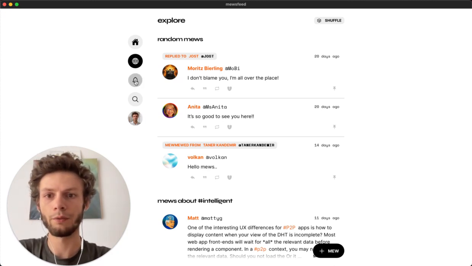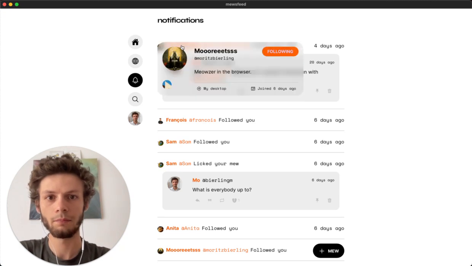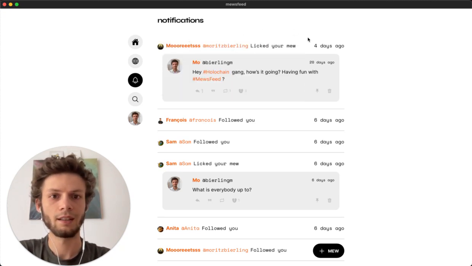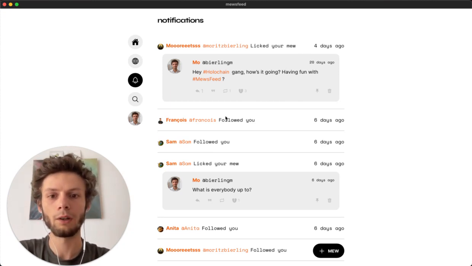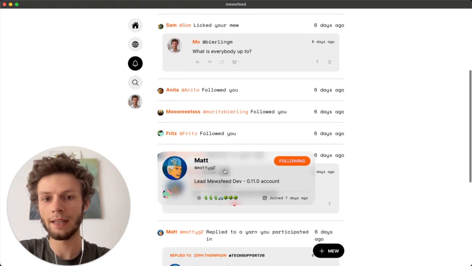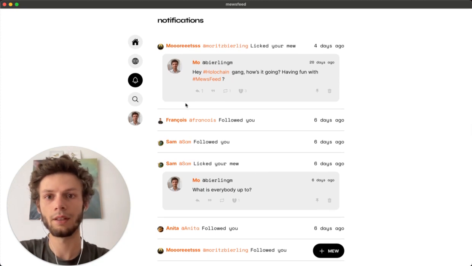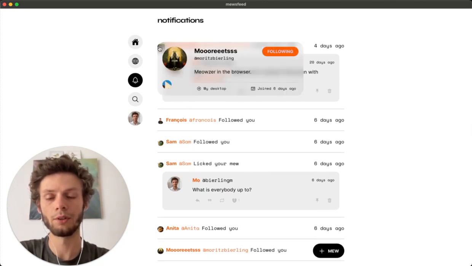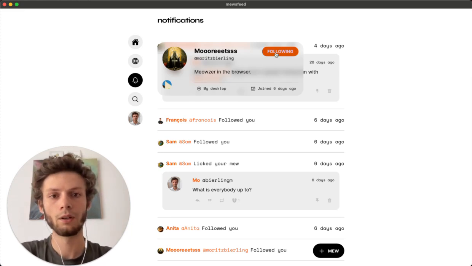We also have the notifications tab. This of course is where your notifications show up. So you see here that another one of my users has licked or liked my mew, and people are following me. Maddie replied to a previous mew of mine. And you can see that even in this feed, when you hover over a user, it shows up a card just like you used to from Twitter, and you can even click follow or even unfollow, and you'll see the confirmation down the bottom. I'll follow again.